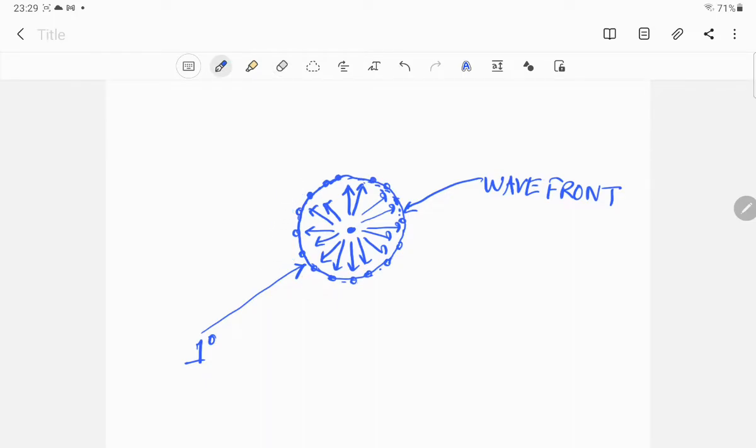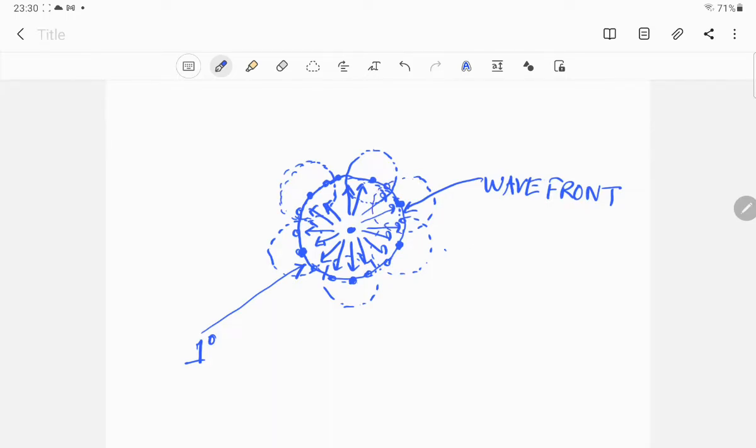Suppose this point. This is also going to give out some waves. These are the points of secondary disturbances. Similarly, this point will also give a secondary disturbance, and you see the size of the disturbance will be the same because all these points are in the same condition. Similarly, if I consider this point, it is going to have a disturbance like this. If I consider this point, this is going to have a disturbance like this. This point, we are going to have a disturbance like this.